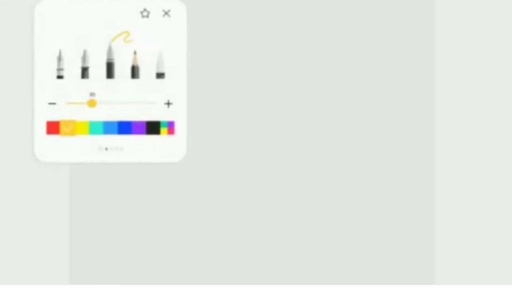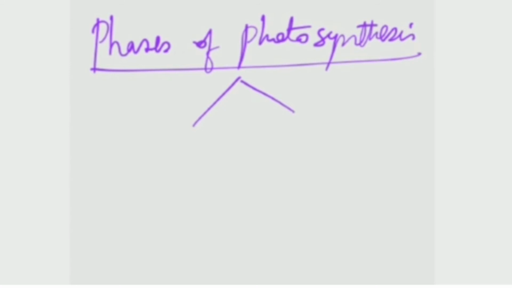So what is the next topic to be learned? Let me discuss the next topic. Well, you remember the structure of stoma, it's very important. And then we will study the phases of photosynthesis. Photosynthesis is divided into two main phases. The first phase is the light phase, and the second phase is known as the dark phase. So light phase and dark phase are the two phases of photosynthesis.